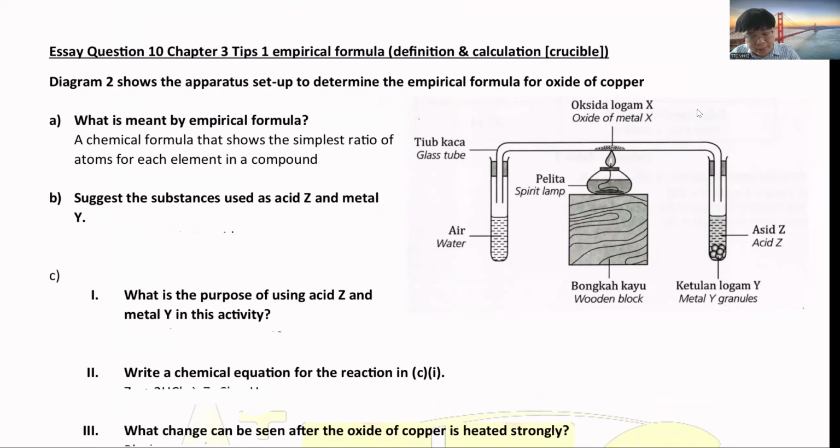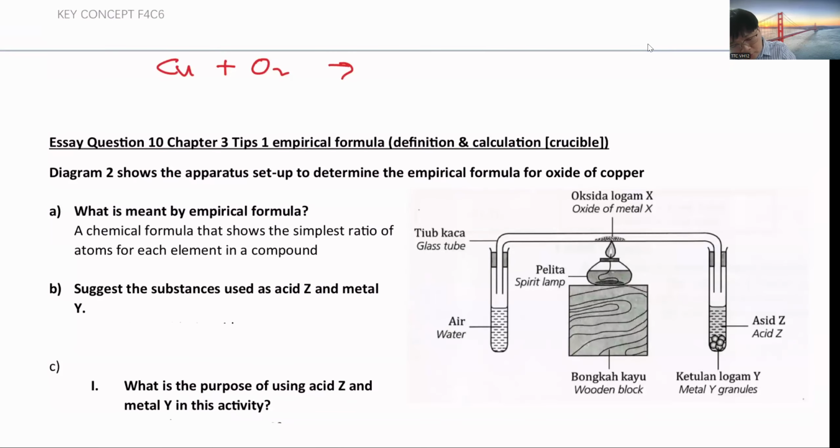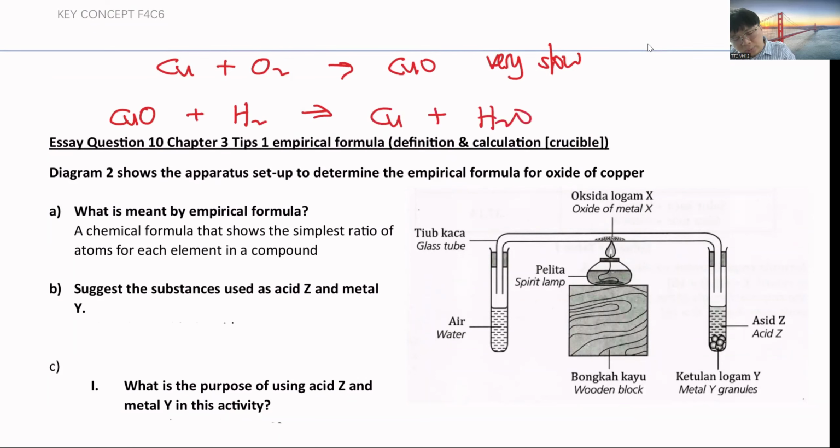Okay, for this experiment the idea is this. If you heat copper plus oxygen, it becomes copper oxide. But if you take copper and oxygen, the process is very slow. So we go for the second method. The lab assistant will heat the copper with oxygen to turn into copper oxide for you. Then you use hydrogen gas, because hydrogen is more reactive than copper. It is able to take away the oxygen from copper. It will steal away the oxygen because hydrogen is more reactive.